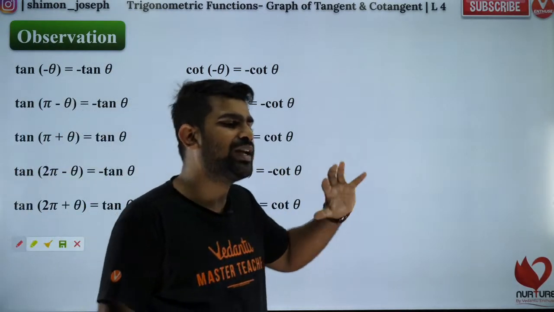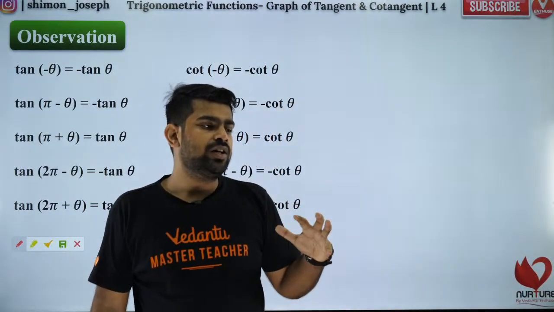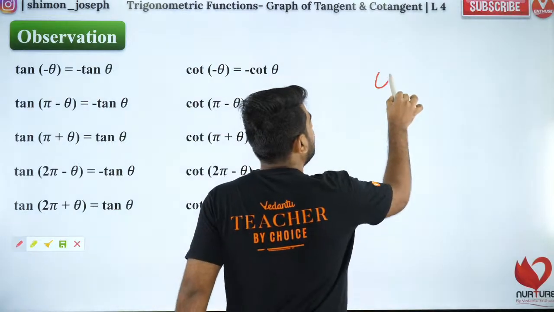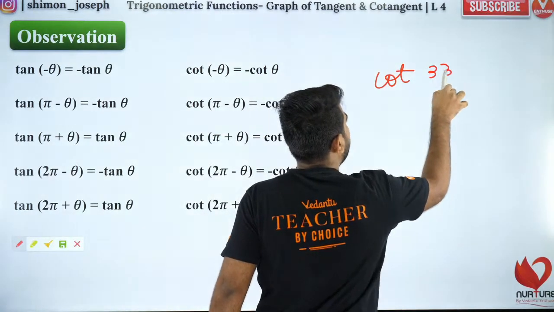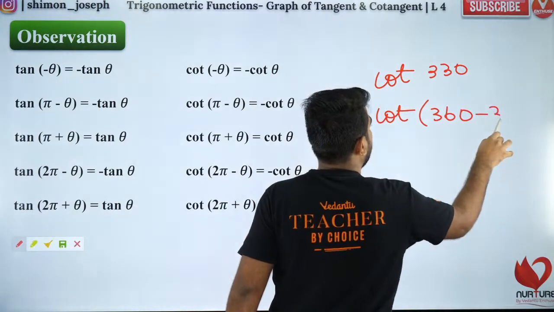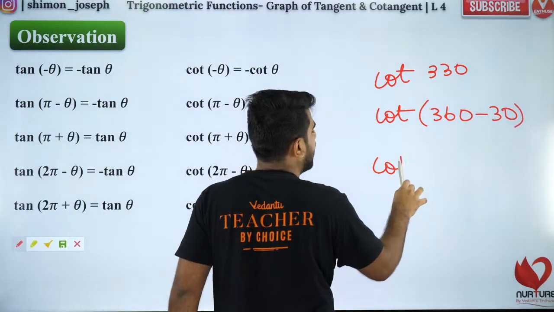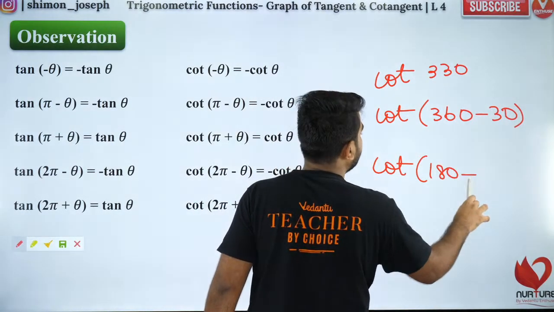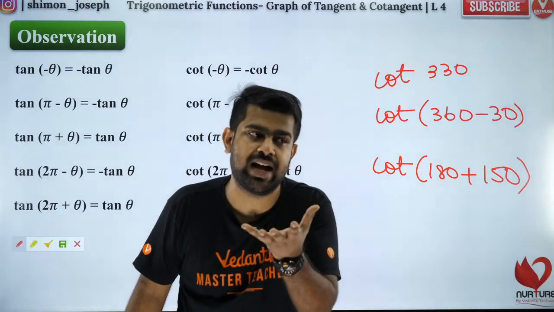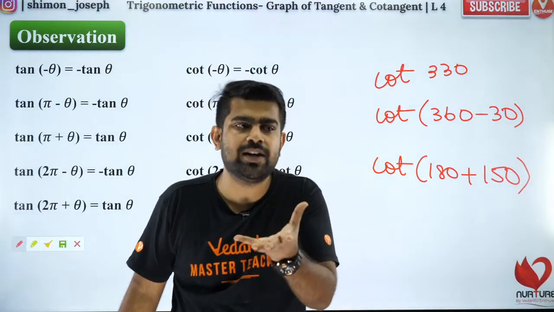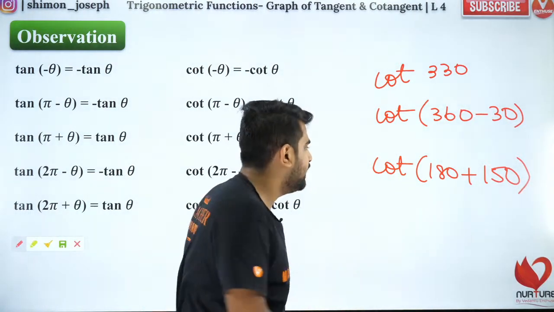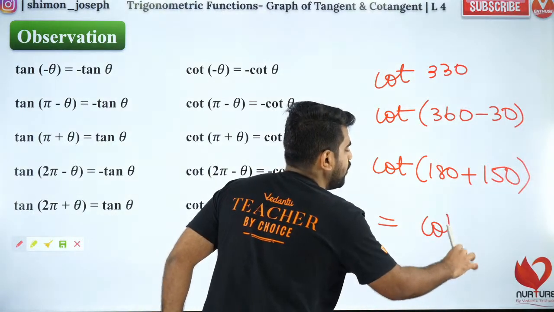Yes, Sharon, you can do that also. But Sharon, why are you using this method? Sharon is asking, sir, for cot of 330, why did you write it like cot of 360 minus 30? Why can't you write 180 plus 150? That is also correct, Sharon. But the point is, you want to find the value at last. That is your objective. Now, if you write 180 plus 150, it will be cot of 150, right?